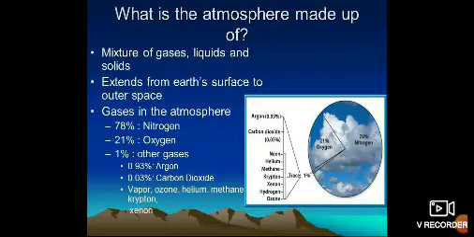We have just discussed this. Nearly 99% of the atmosphere consists of nitrogen and oxygen, in which 78% is nitrogen and 21% is oxygen, and 1% is other gases, and there are argon, carbon dioxide, water vapor, ozone, helium, methane, krypton, xenon. Other gases are also there.